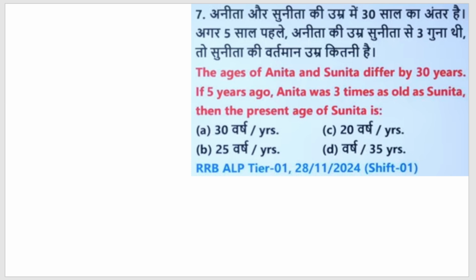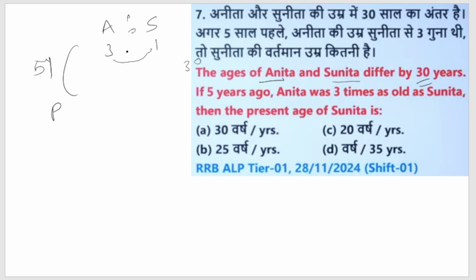The next question is: the ages of Anita and Sunita differ by 30 years, meaning the difference between Anita and Sunita is 30 years. 5 years ago, Anita was 3 times as old as Sunita, meaning Anita is elder and the ratio is 3:1, and the year gap is 30.